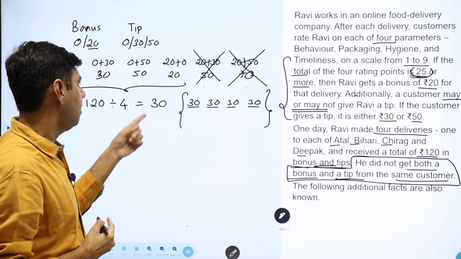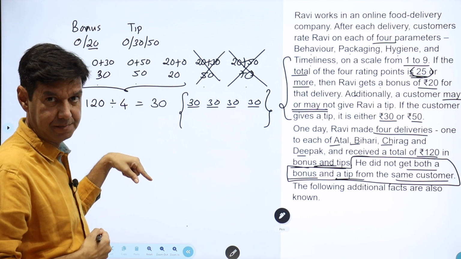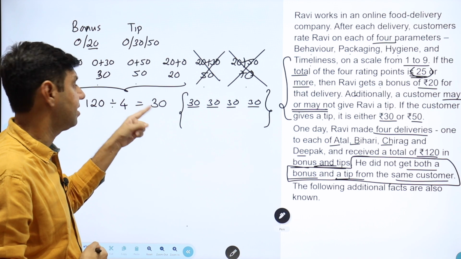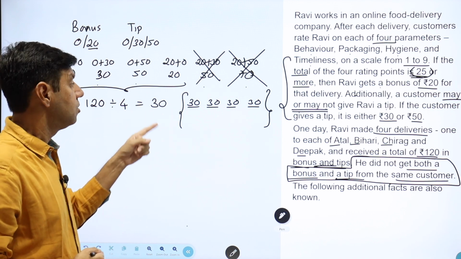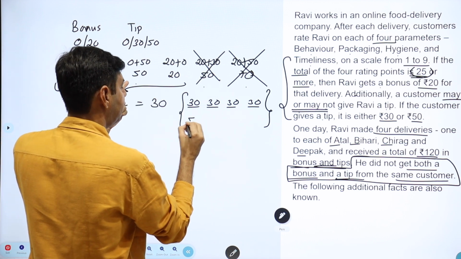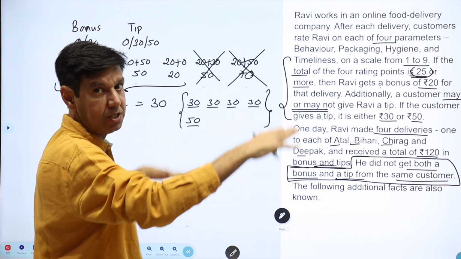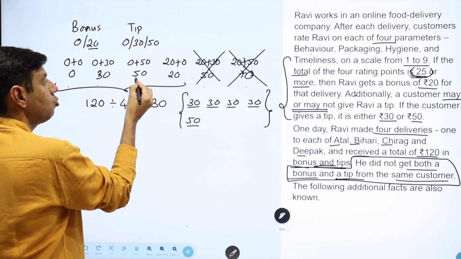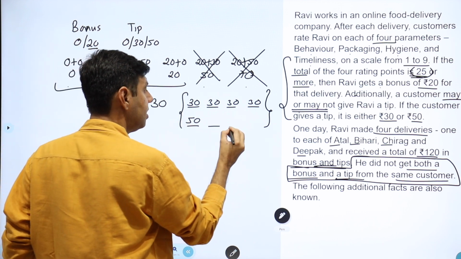What other way is there? Now if I'm getting something less than 30, then it has to be compensated with something more than 30, because this is an average amount. So if all are not 30, then one of them has to be 50, students. If all are not 30, then some are more than 30, some are less than 30. More than 30, there's only one value. Less than 30, there are 2 values. So I'll start with more than 30. One value is 50.